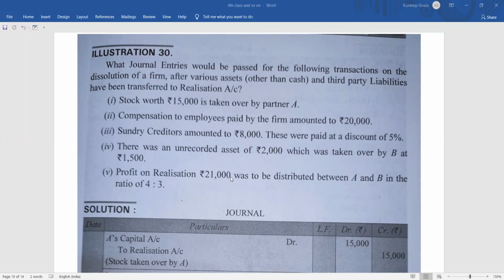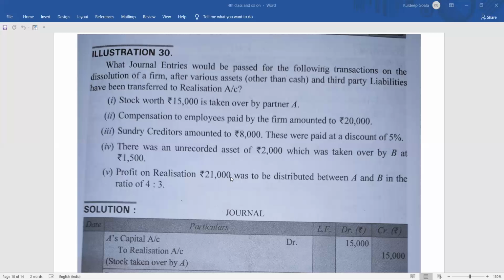So let's start. Here is illustration number 30. What journal entries would be passed for the following transactions on the dissolution of the firm after various assets other than cash and third party liabilities have been transferred to the realization account? All the assets and all the liabilities have been transferred to the realization account. Now what to do? So first question, what is it saying?